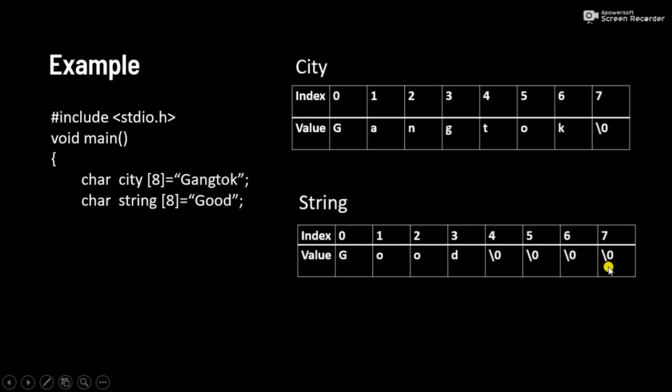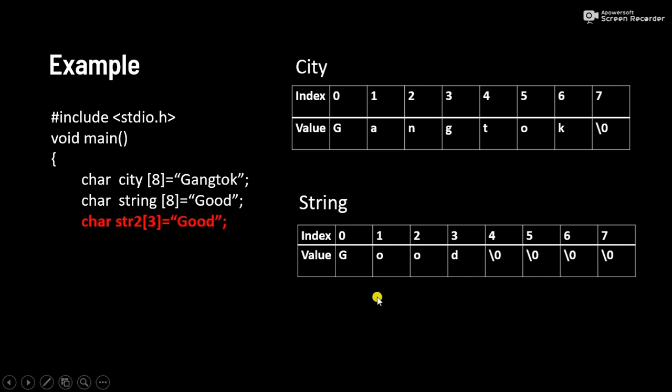So these are the null characters. So if we have this good, which is only 4 characters, it will store on 4 blocks of memory, and the remaining blocks of memory will store the null character. So this is how characters are stored in memory.